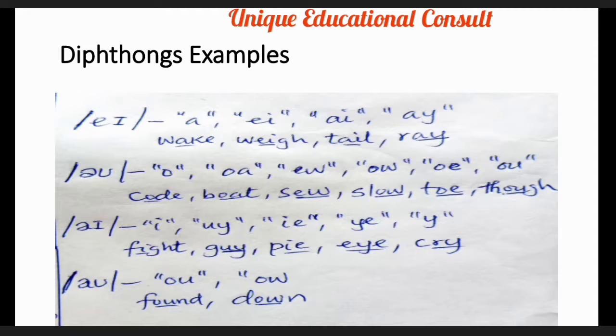We have two phonetic symbols there as well, and this is pronounced as I. Bravo. Let's look at the word examples. The first one we have is fight. That is I representation, a word with I, but not all I words. Under UY formation, we have guy. You can observe the sound there. And the IE words, we have pie.